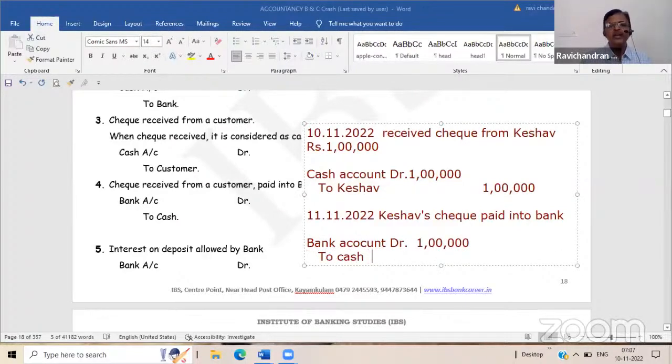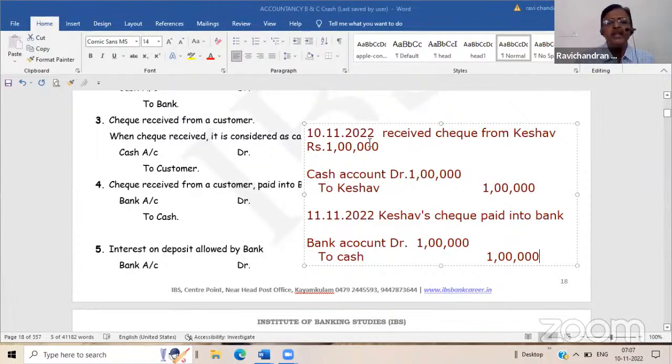Now you see here, in the first entry debit cash and in the second entry credit cash will be nullified on 11th of November. If you nullify the debit cash and credit cash in the first and second entry, the resultant entry will be bank account debit, cash account credit. So only in this circumstance, the customer will treat it as cash on the first day and it will be paid into the bank immediately on the next day.